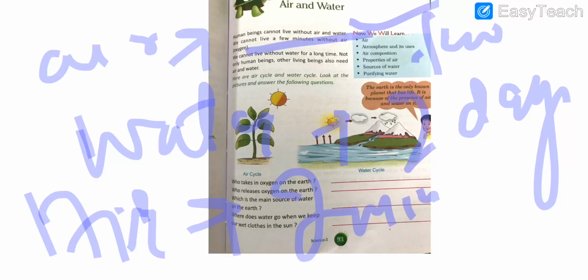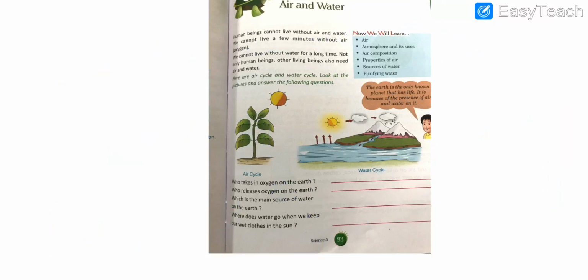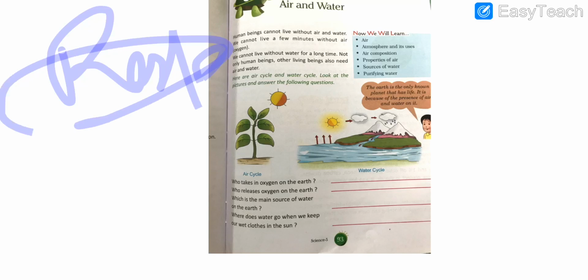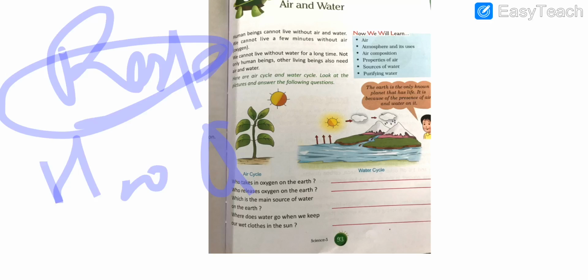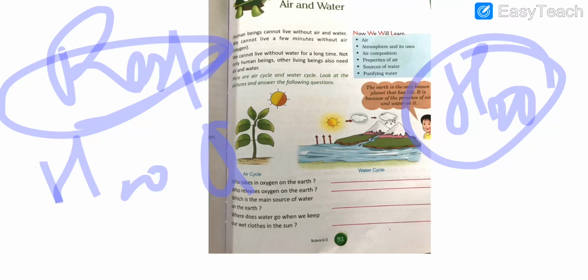Students, we need air for breathing, we need air for respiration, while we need water for different activities of our daily lives like bathing, cooking, etc. So these are the two most precious natural resources of Earth.